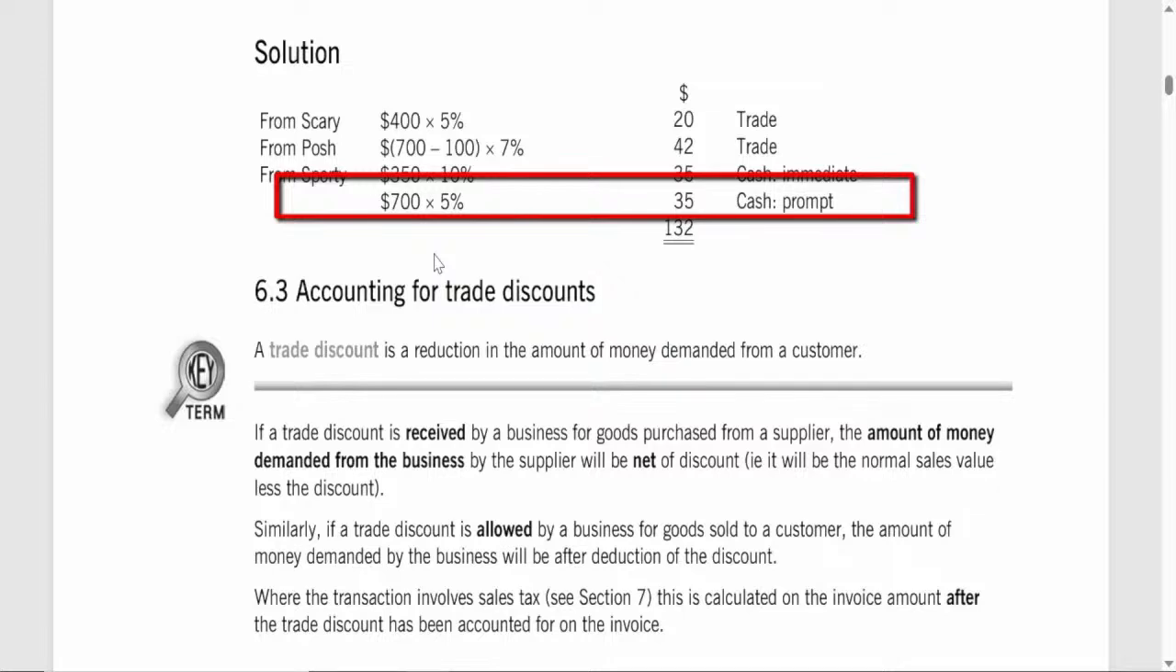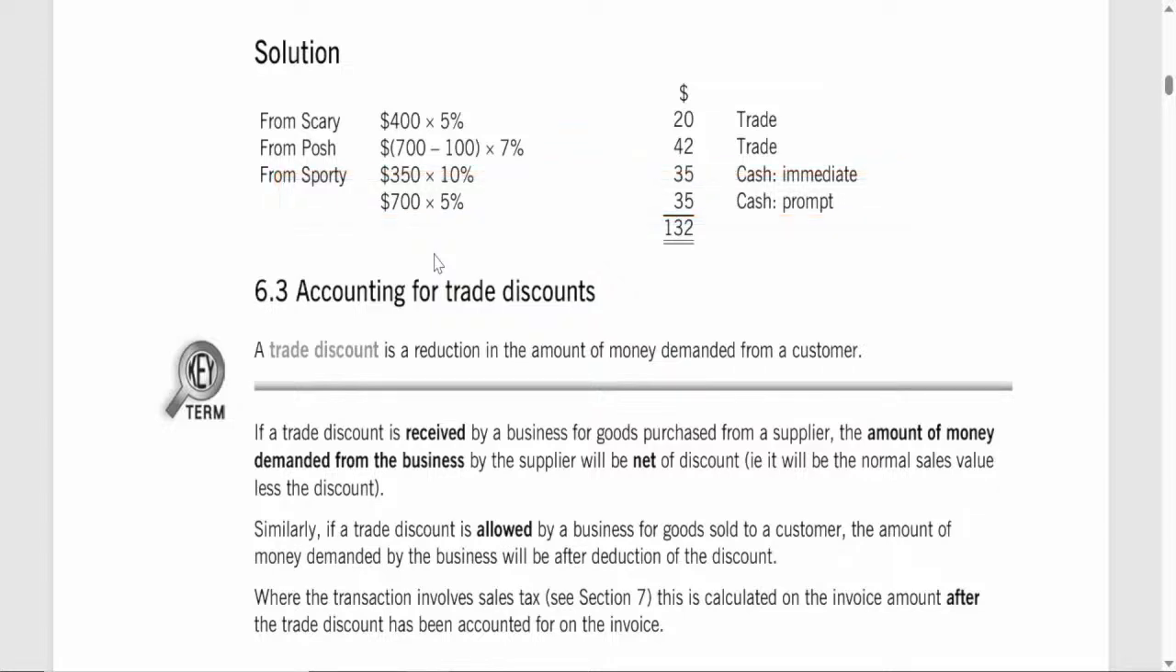For this discount, we calculate 5% of $700. $700 multiplied by 5% equals $35. This means Ginger saves another $35 on this purchase due to the prompt payment, adding up Ginger's total discounts. Now that we've reviewed each purchase and calculated each discount, let's summarize Ginger's total savings for January.